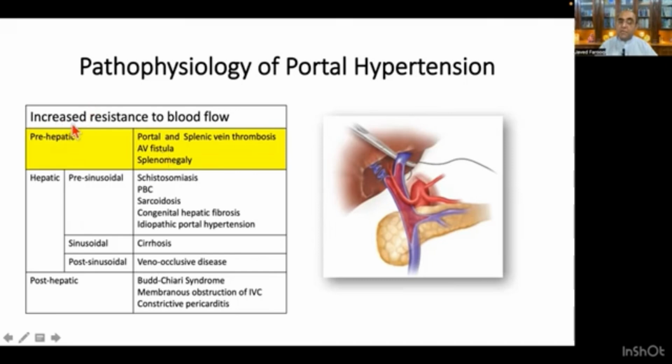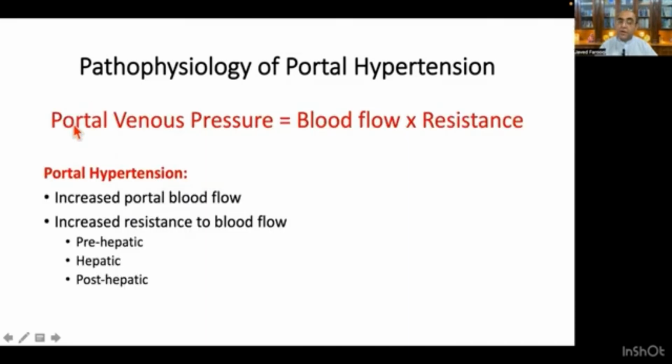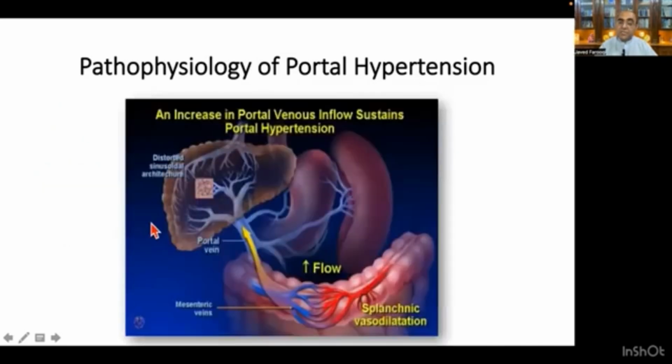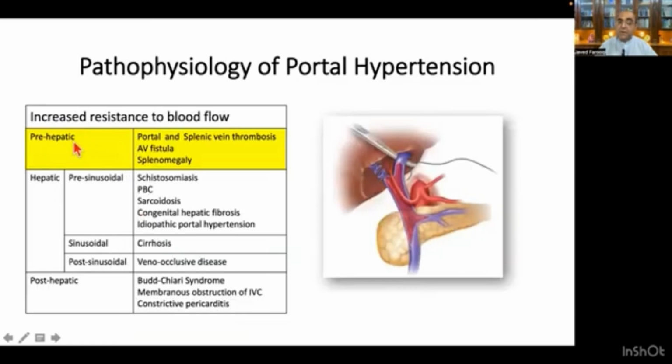So portal hypertension may be because of increased portal blood flow in the system, or because of increased resistance. And increased resistance may be pre-hepatic, or before the liver, and this will be either because of portal and splenic vein thrombosis, AV fistula, or splenomegaly. So this is the portal vein, where a thrombus is formed. Because of this, there may be increased portal pressure.